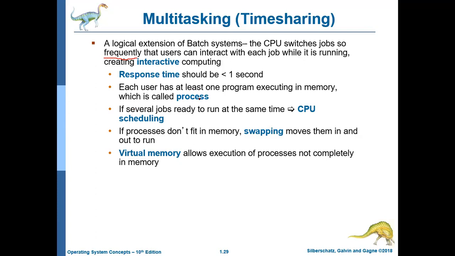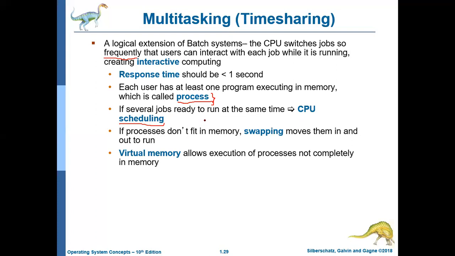Each user has at least one program executing in the memory, which is called a process. So wherever we are talking about multitasking, at all times there will be at least one process for the CPU. If several jobs are ready to run at the same time, CPU scheduling will be there. CPU scheduling or job scheduling, both are same.